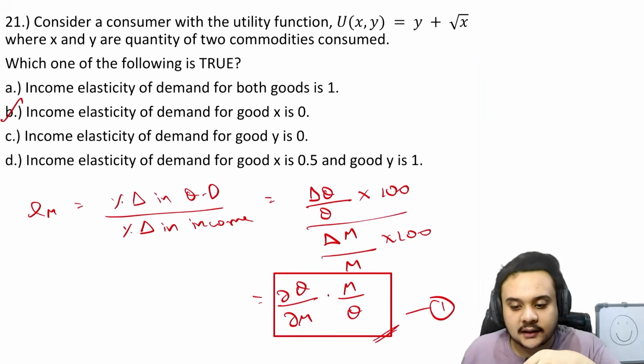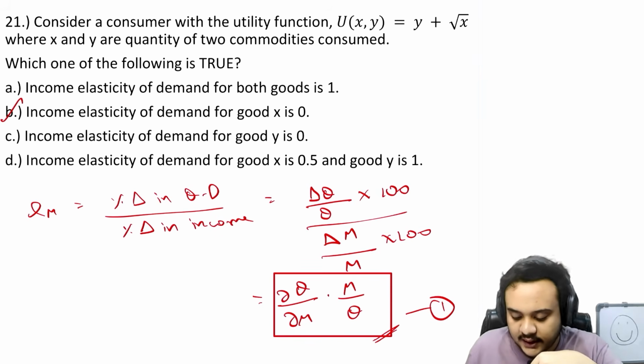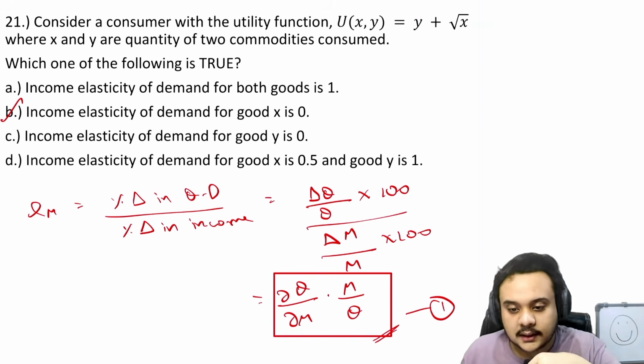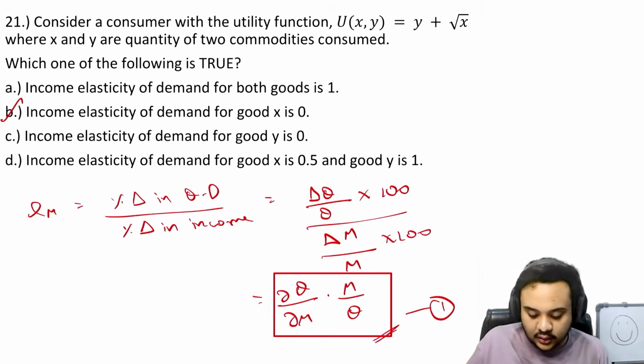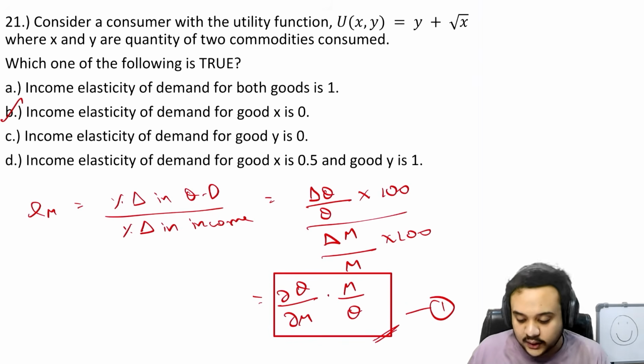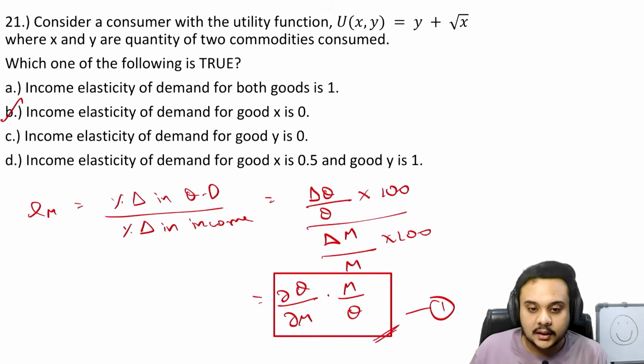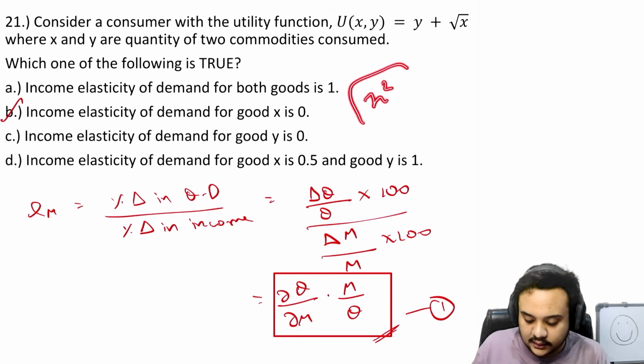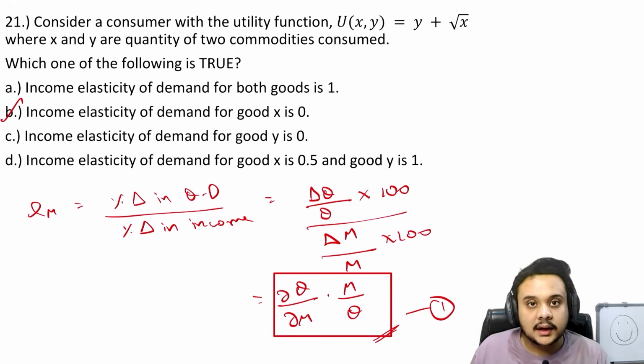Because you can see directly from the utility equation itself that y is going to be a normal good, right? But what about x? It looks like x is an inferior good, or a necessity good, right? So when the income of the consumer increases, he is not going to be consuming more of x. So that is one thing to keep in mind. And similarly, if there was x square in the equation instead of root x, then that would have been a luxury good. Okay, and you are going to tell me what the elasticity of a luxury good is in the comment section.